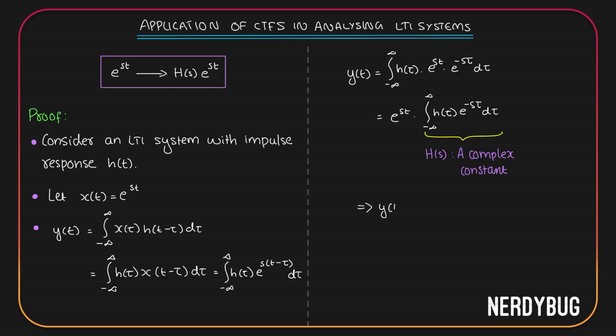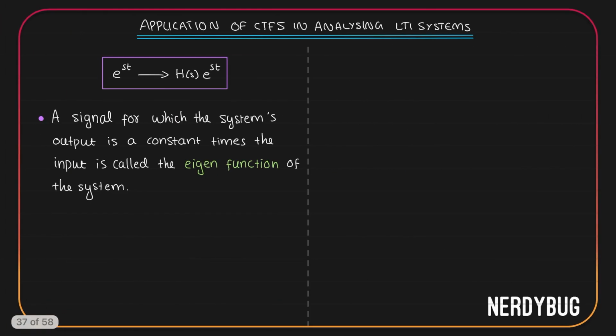So we can write y of t is equal to h of s multiplied by e raised to st, where h of s is this integral, that is integral from minus infinity to infinity h of tau e raised to minus s tau d tau. So we just proved that if you give e raised to st as an input to an LTI system, the output will be of the form h of s multiplied by e raised to st. That is, the output is still e raised to st with a different amplitude.